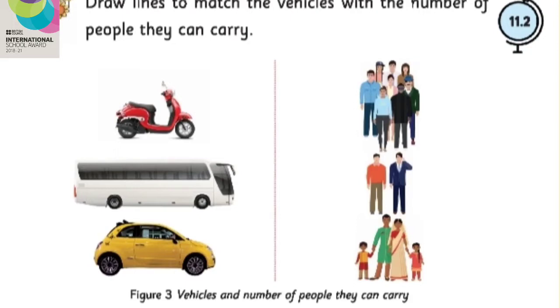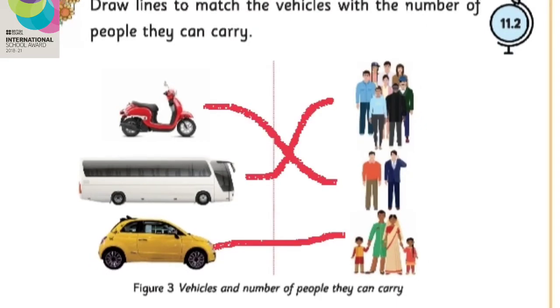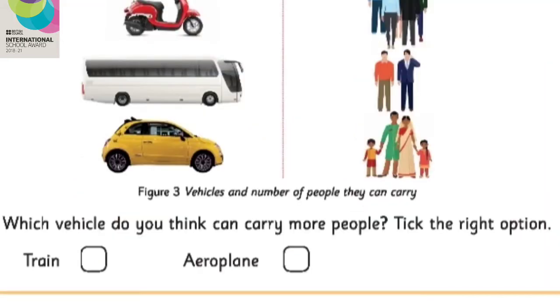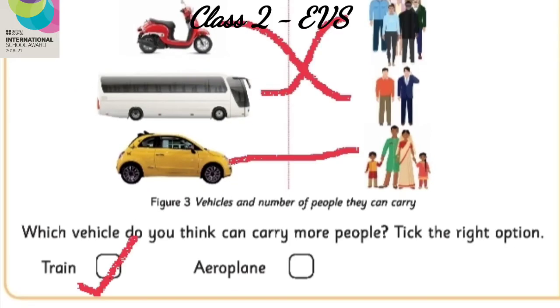family. അപ്പോൾ ഈ ഒരു ഭാഗത്തുള്ള വെഹിക്കിൾസ് എത്ര പേരെ ക്യാരി ചെയ്തു പോകാൻ പറ്റും? That you are going to match it here. Okay, which vehicle do you think can carry more people? Take the right option. ട്രെയിൻ ആണോ എയ്റോപ്ലെയിൻ ആണോ ചോദിച്ചിട്ടുണ്ട്. Yes, trains can carry more people than an aeroplane.